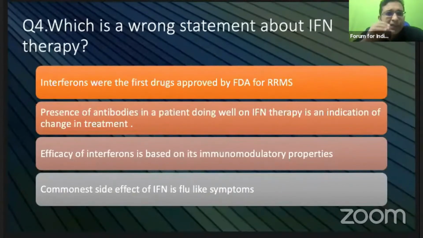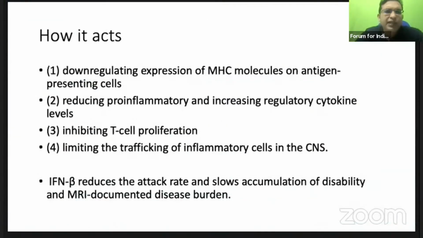And it is immaterial if you find antibodies after giving interferons. Interferons are actually antiviral, and in the presence of this interferon, there are antibodies against the interferons which we are giving. We have a variety of interferons. It doesn't matter much. It doesn't change our treatment. And interferon's efficacy is based on the immunomodulatory properties, which I'll discuss. The commonest side effect is that once an injection is given, we get a basic flu-like illness, that is generalized myalgia, etc.